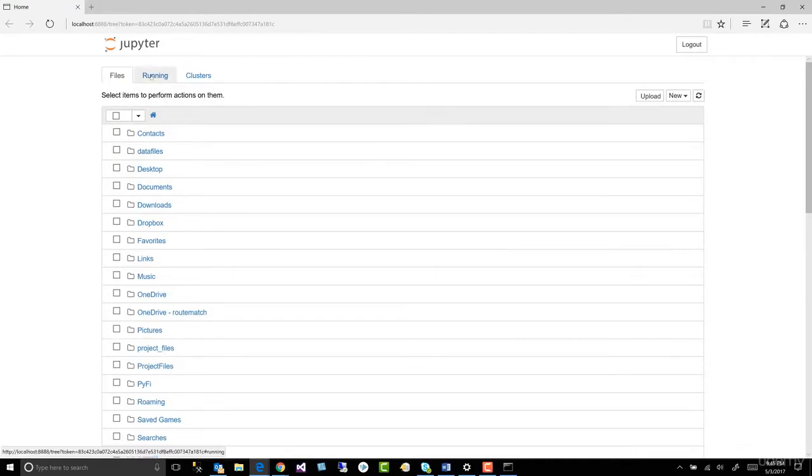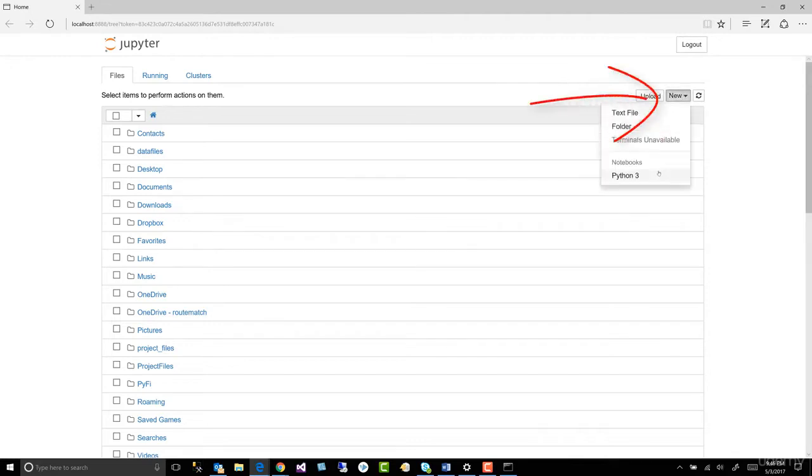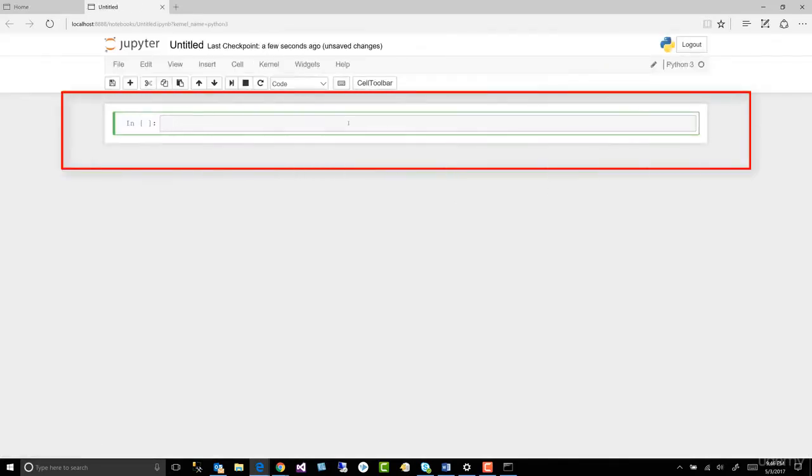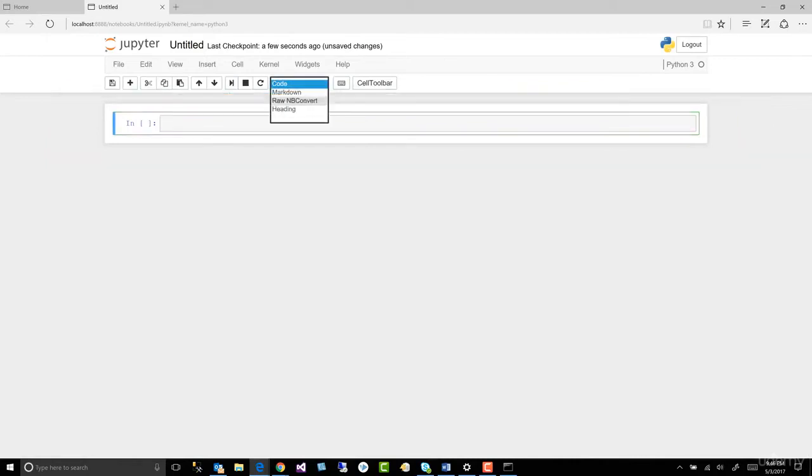Here we go. So this is our home page, right? So in order to open up a new Jupyter Notebook, we come over here to New, and we come down to Python 3. All the code in this course should work with either version. Let's go ahead and hit Python 3 to open up. All right, so here we've got our cell. And here we have code, and then here we have Markdown.